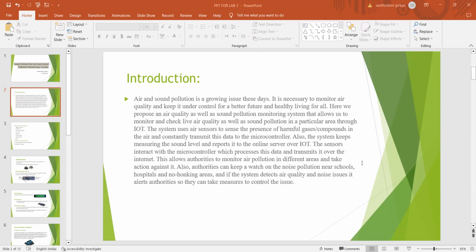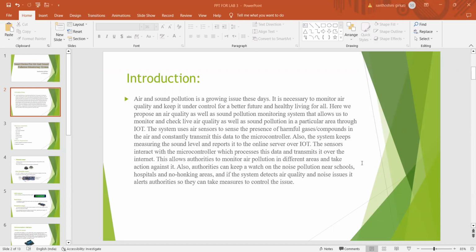The system uses air sensors to sense the presence of harmful gases and compounds in the air and constantly transmit this data to the microcontroller. The system also keeps measuring the sound level and reports it to the online server over IoT. The sensors interact with the microcontroller, which processes this data and transmits it over the internet.